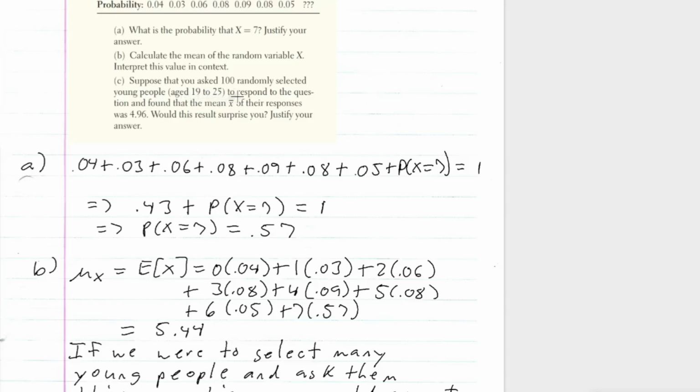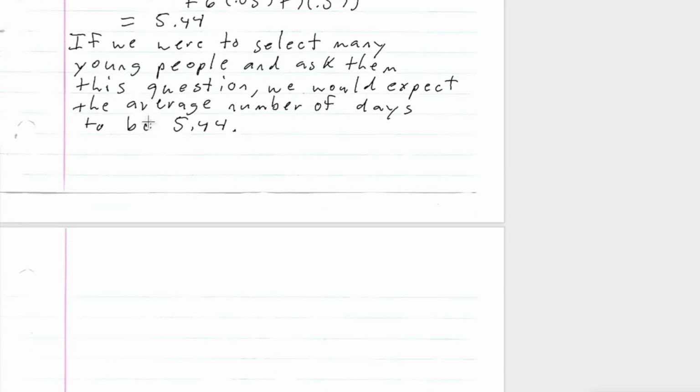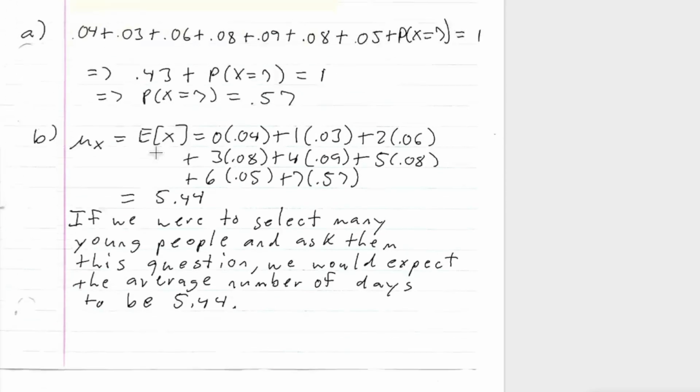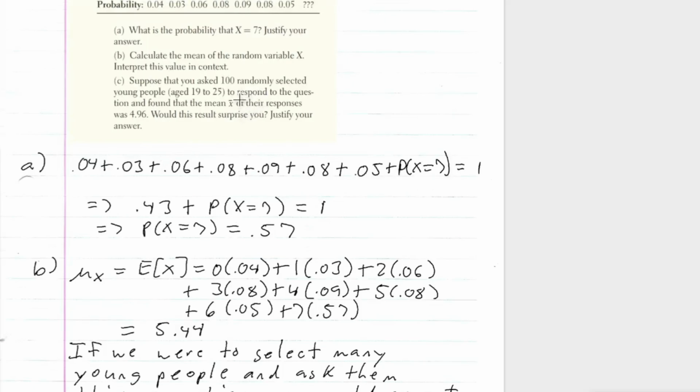Suppose that you ask 100 randomly selected young people to respond to this question and found that the mean of their responses was 4.96. Would this result surprise you? All right, so this group of 100 people, their average is 4.96. Okay, so now let's see if that would be surprising. So for C, we know for the sample n is equal to 100, and we're trying to see the probability of this mean being less than or equal to 4.96.